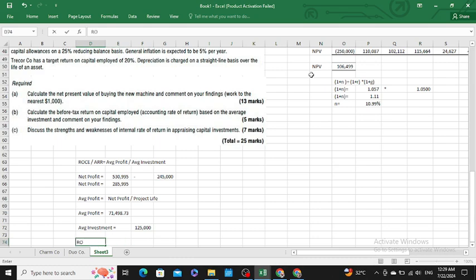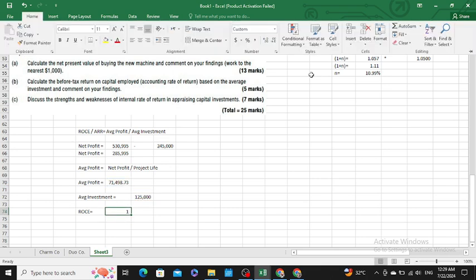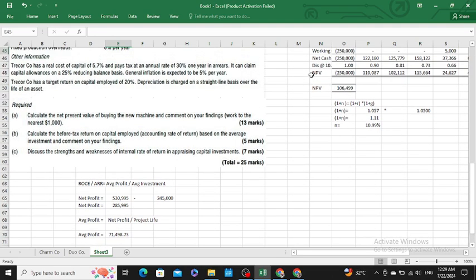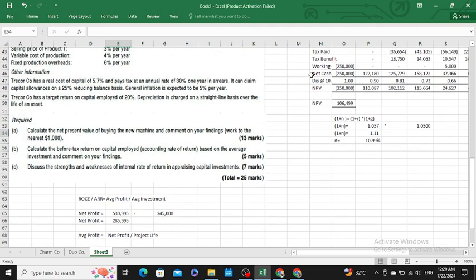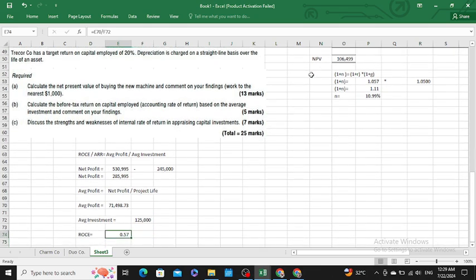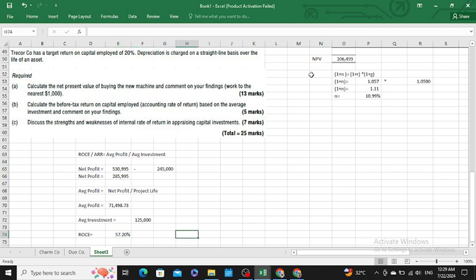Then calculating the return on capital employed, you simply need to divide your average profit by your average investment. Average profit is 71 and average investment was 125. So your return on capital employed is 0.57, which means your target return on capital employed is 20%, and let me convert into percentage, your projected return on capital employed is 57.2%.